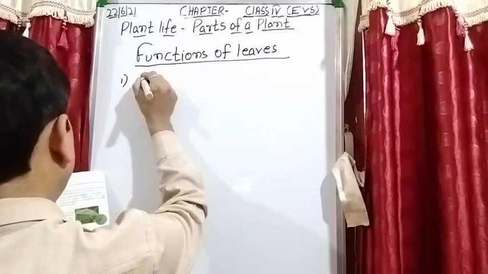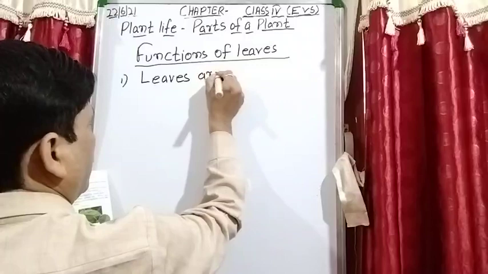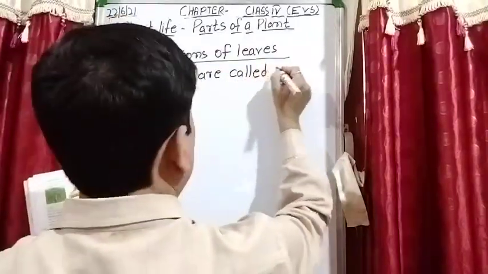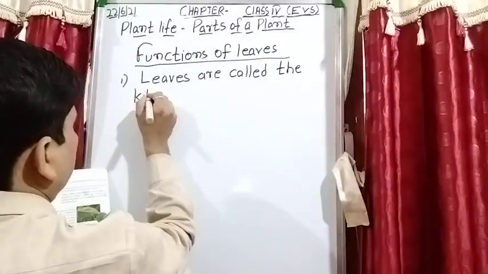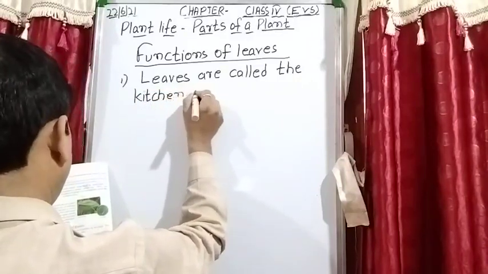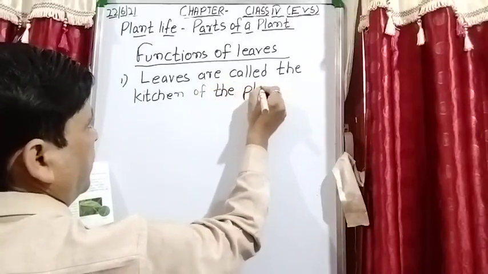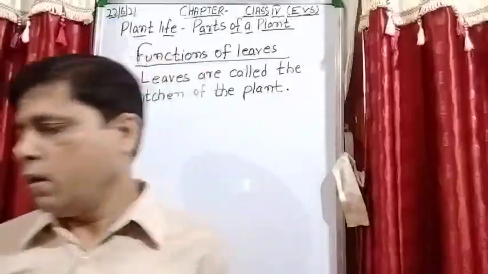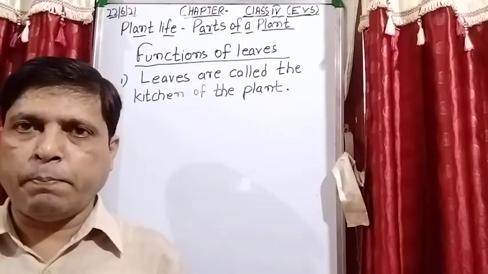First point: leaves are called the kitchen of the plant. Okay, let's discuss this point. Leaves are called the kitchen of the plant.